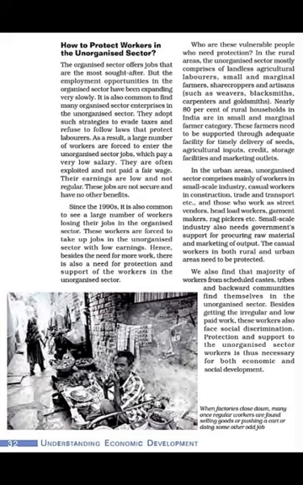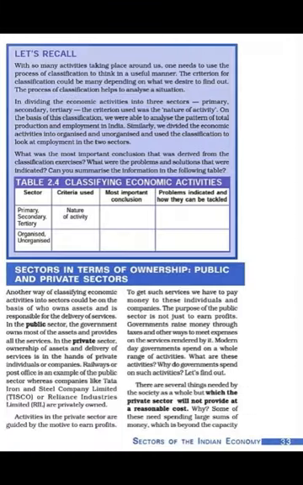So these are the measures which the government have started under the various schemes. Now page 33, students, here we have to talk about sectors in terms of ownership, that is public and private sectors. Another way of classifying economic activities into sectors could be on the basis of who owns the assets and is responsible for the delivery of services.